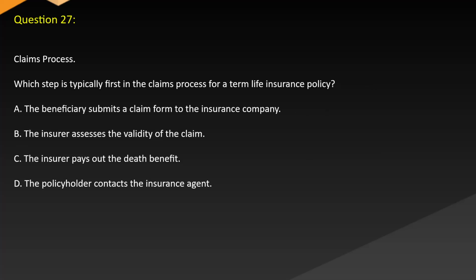Question 27. Claims process. Which step is typically first in the claims process for a term life insurance policy? A. The beneficiary submits a claim form to the insurance company. B. The insurer assesses the validity of the claim. C. The insurer pays out the death benefit. D. The policyholder contacts the insurance agent.